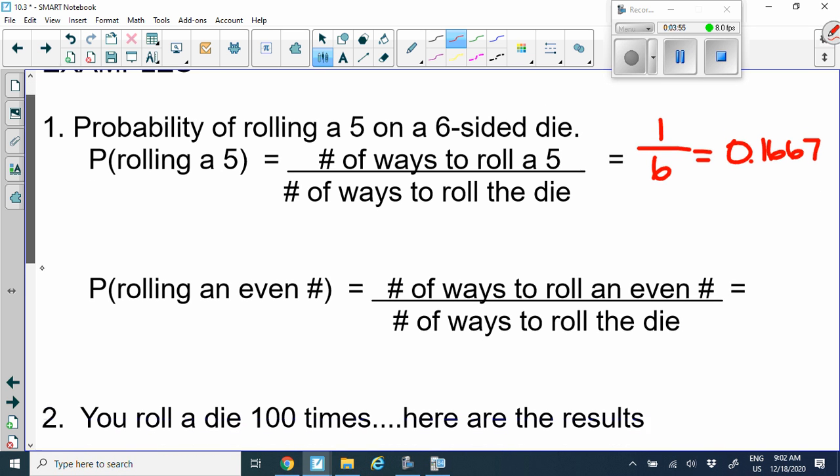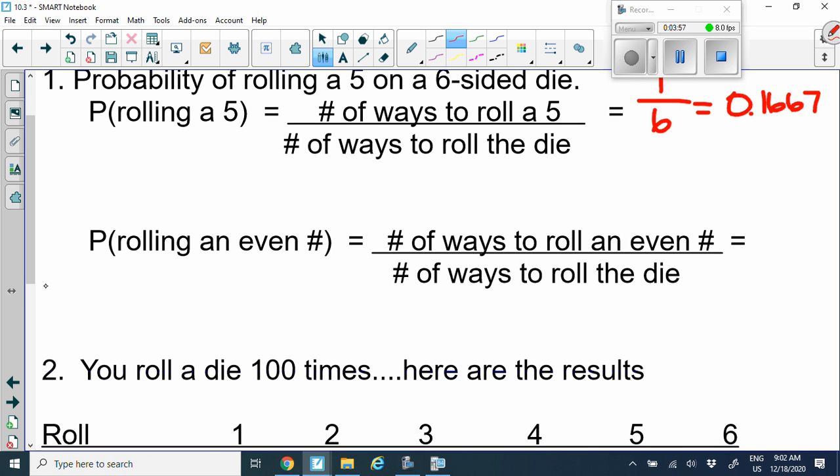Okay, now let's talk about probability of rolling an even number. Number of ways to roll an even number. So this is still on a 6-sided die. So let's think of all the even numbers. We got 2, 4, and 6. So that is 3. Now, how many sides does our die have?